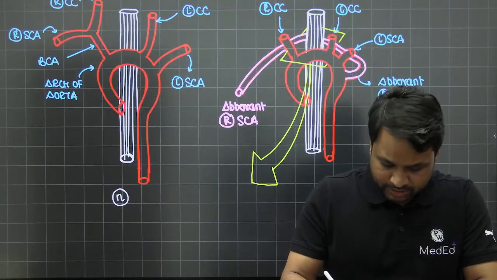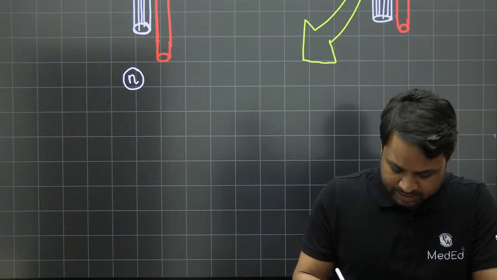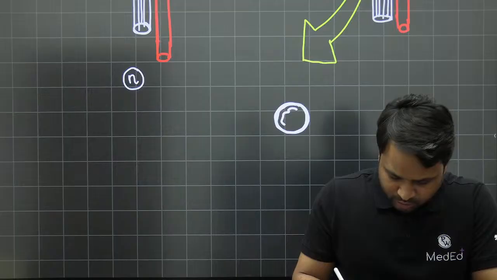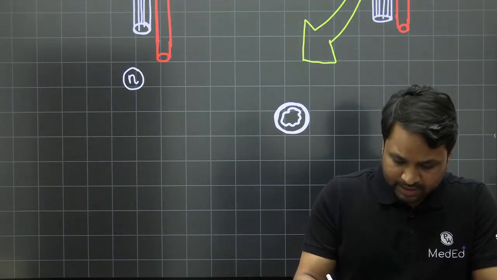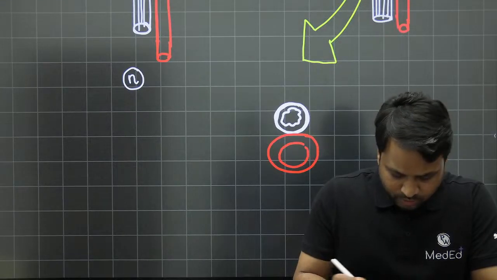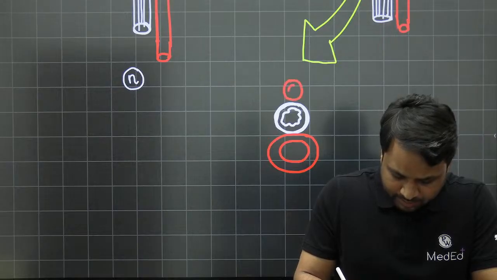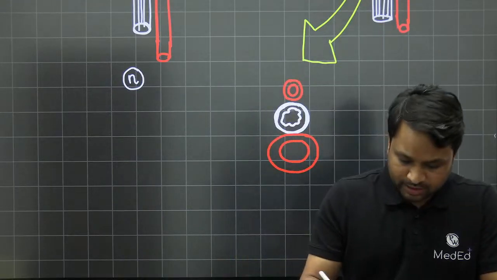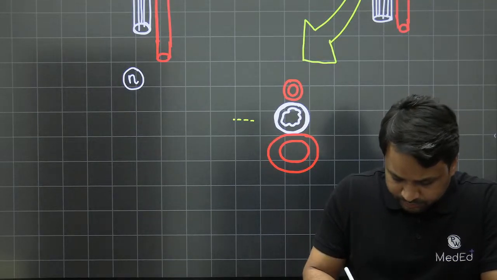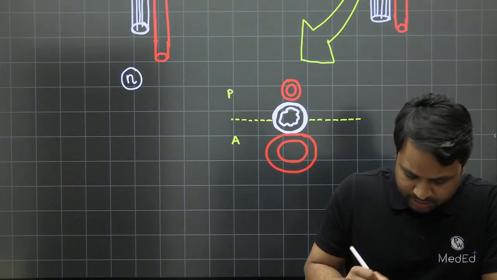So we take this out, right, and then we see what is happening. You will notice that if this is the representation of the esophagus, now this is the esophagus lumen that you have. This is the inner lumen in the esophagus, right? Now when you look at the anterior surface, you have the arch of aorta, which is going to be present here. Posteriorly, you see the aberrant right subclavian artery, right? So if I divide this esophagus dead in the center, this is the anterior half, this is the posterior half.